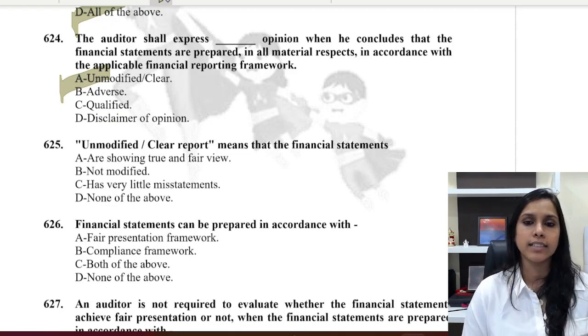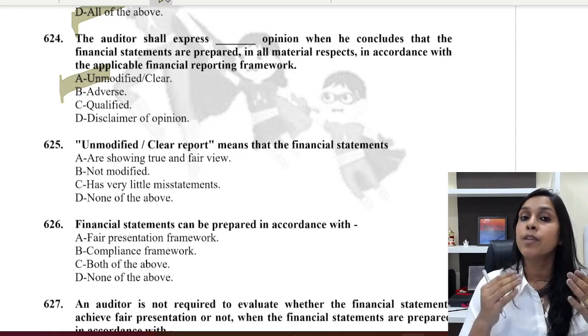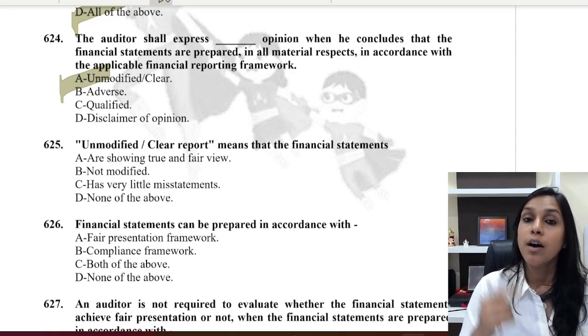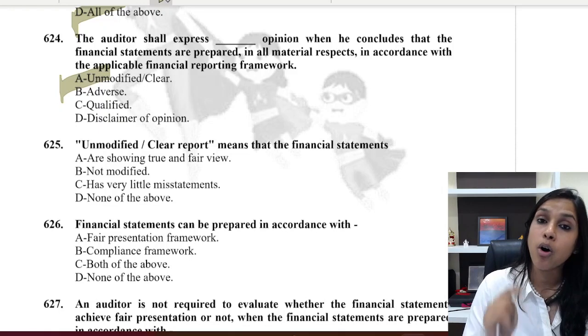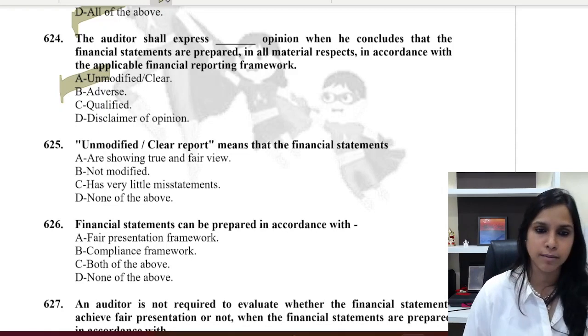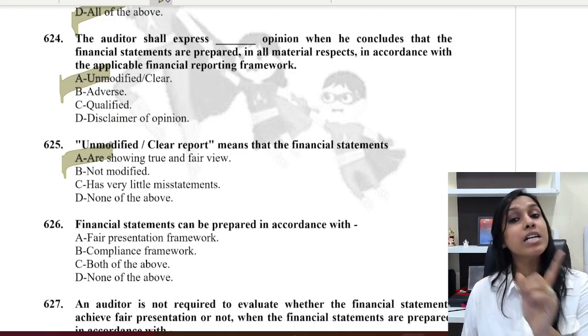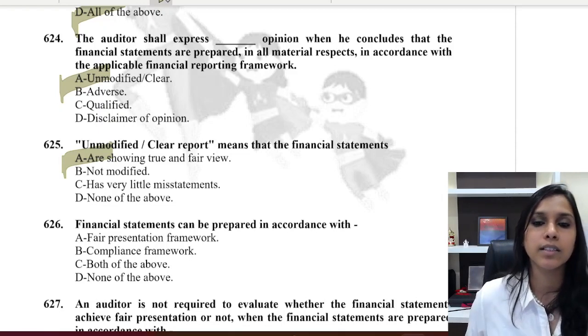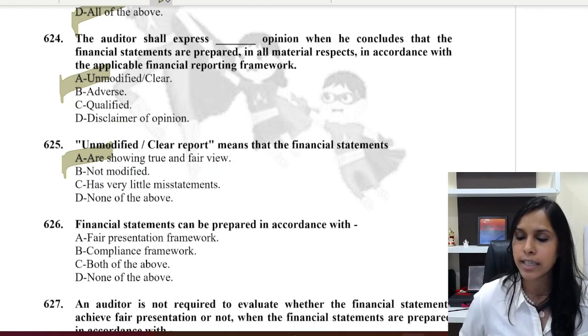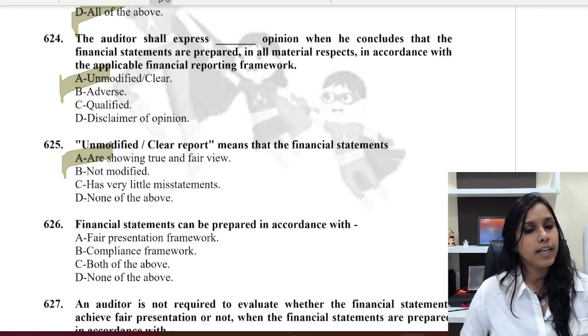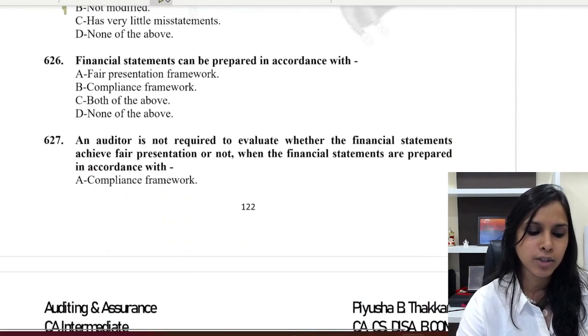The most perfect answer is, yes, when we speak about auditor's responsibility, it is what? Providing auditor's opinion on what? Truth and fairness of financial statements, right? So here alternative A gives me a more perfect answer, more nearer to the responsibility of the auditor. So I would choose which alternative, my dear friends? Yes, alternative A. Let's quickly go into the next question.